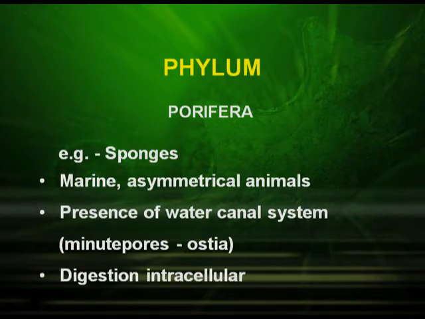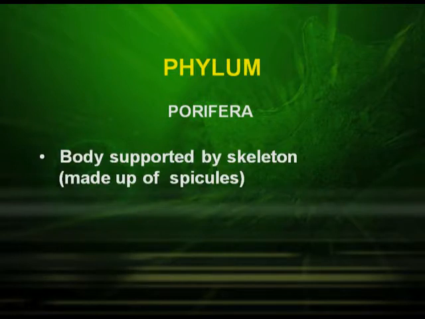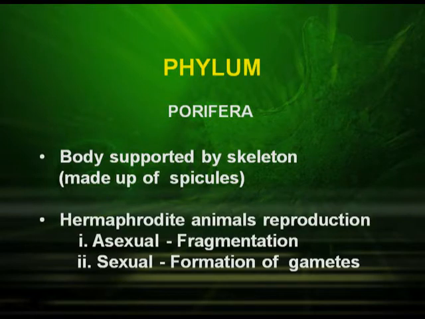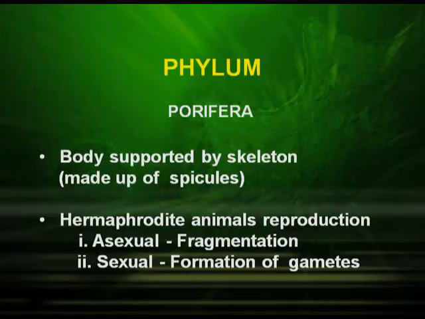Digestion is intracellular and the body is supported by a skeleton which is made up of spicules. They are hermaphrodite animals, that is, the male and female are found in the same individual. Asexual reproduction takes place by fragmentation, and sexual reproduction is by the formation of gametes.